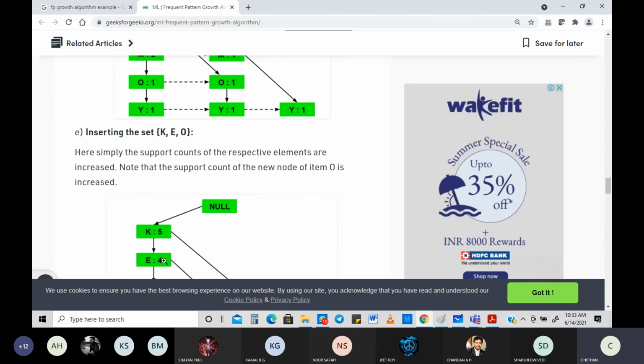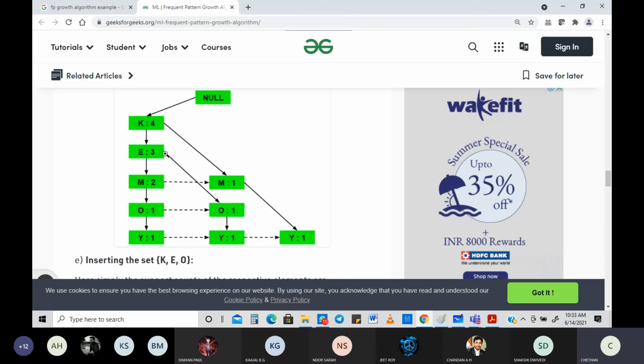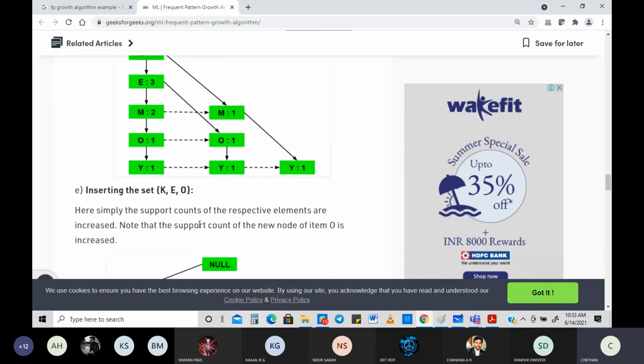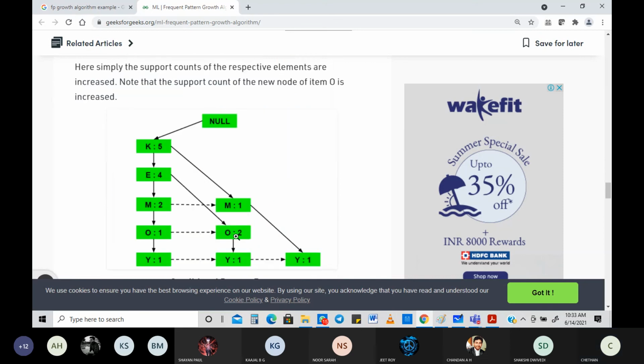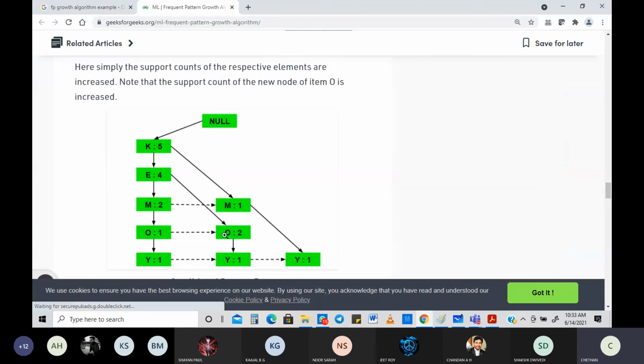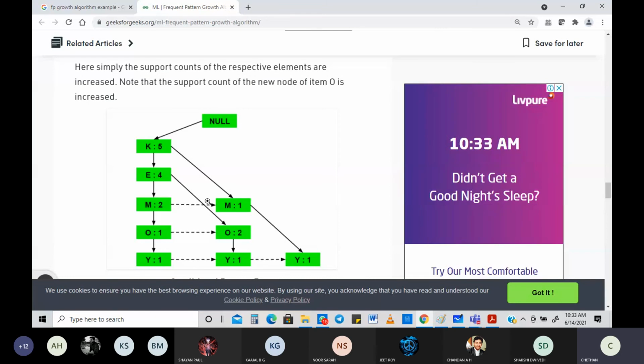Then O. Is that directly connected to O? Now look into this. No. M is coming in between. So what are we going to do? We are going to create one more thing with regard to O. So this will become 2 now, because you can see very clearly E and O, they are connected here. So there's no need to create one more node.